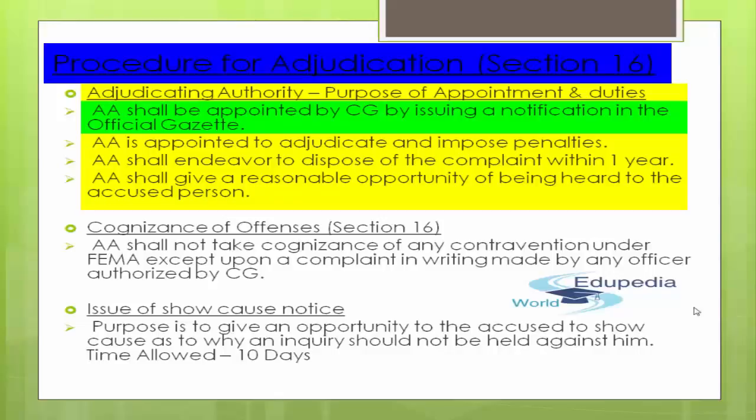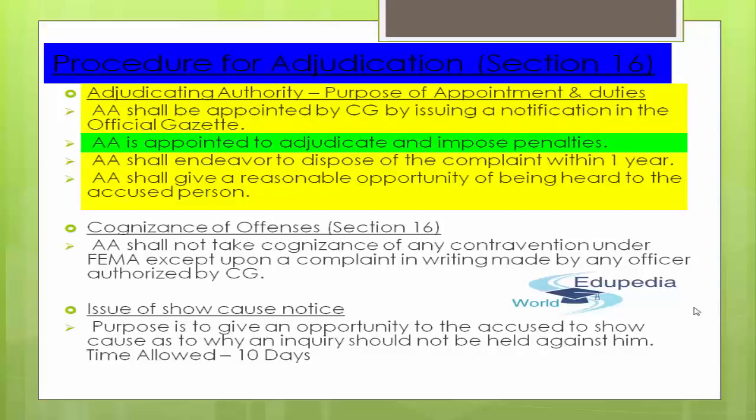Official gazette is an official document wherein the same notification gets published. That's about the official gazette. So the adjudicating authority shall be appointed by the central government by issuing a notification in the official gazette. The adjudicating authority is appointed to adjudicate and impose the penalties. That's their purpose. Their purpose of existence will be to adjudicate and impose the penalties.